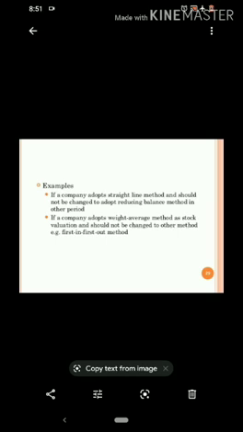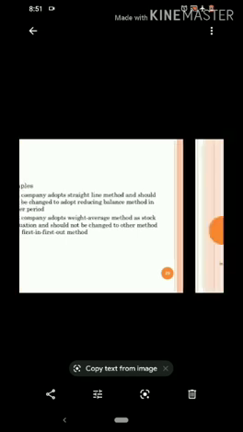If the business is following the weighted average cost method while valuing stock, it should not follow another method of valuation of stock in the next period, because it makes it difficult for the business organization to make comparison between the performance of two different financial results.